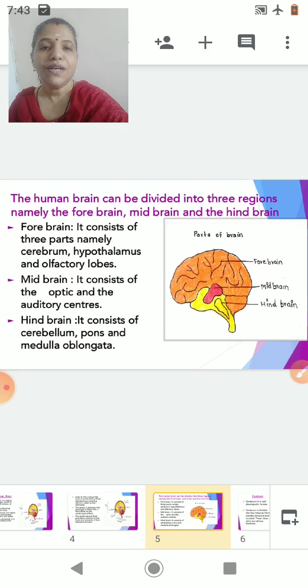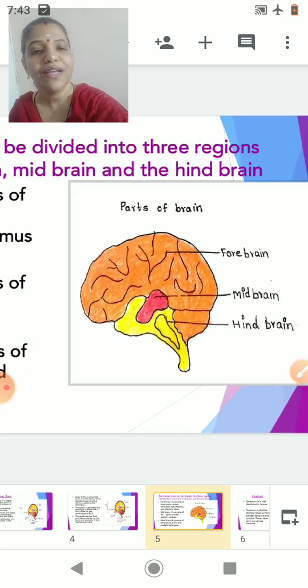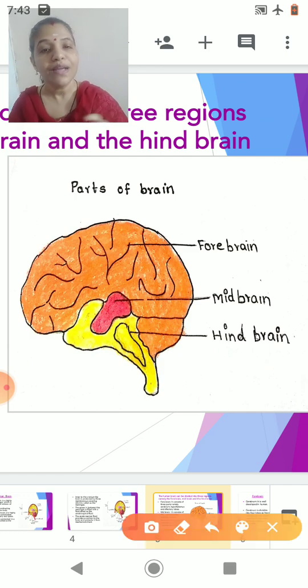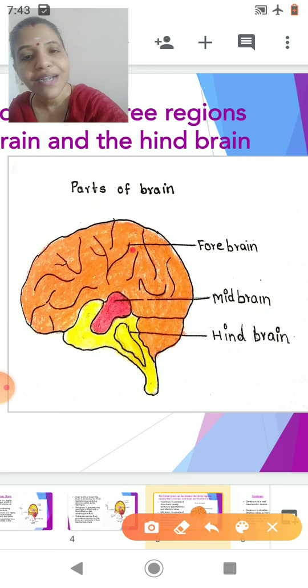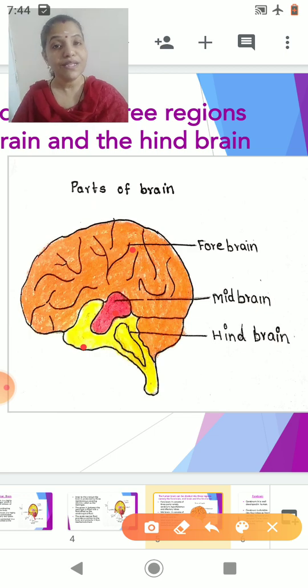Now, for the convenience of our studies, we divide the brain into 3 parts as forebrain, midbrain and hindbrain. So here I will just magnify and you can see. Students, can you see the 3 parts of the brain? The orange colored one is the forebrain, the red colored one is the midbrain, and the yellow colored one is the hindbrain. So the brain is divisible into 3 parts as forebrain, midbrain and hindbrain.